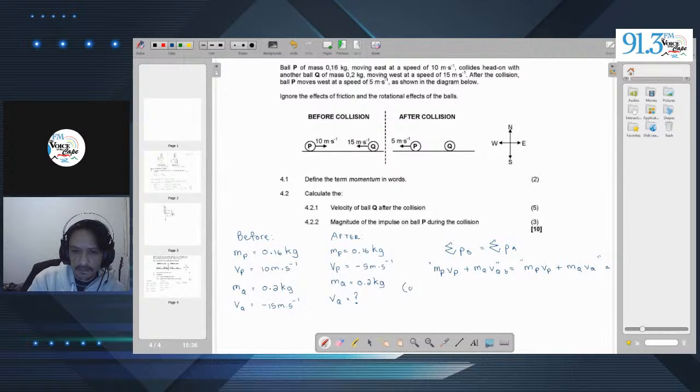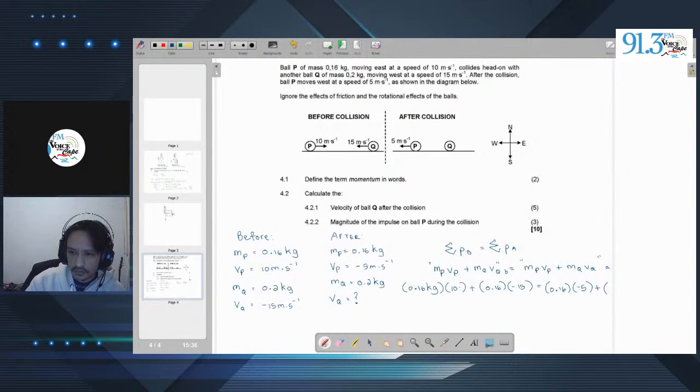So let's write this in: 0.16 kilograms times VP, which is 10 meters per second, plus M, which is 0.16 kilograms, times VQ, which is negative 15, is equal to 0.16 times VP, which is minus 5, plus MQ, which is 0.2, and the velocity we are trying to find, VQ.